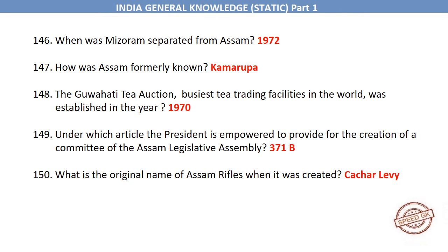Under which article the President is empowered to provide for the creation of a committee of the Assam Legislative Assembly? Article 371B. What is the original name of Assam Rifles when it was created?